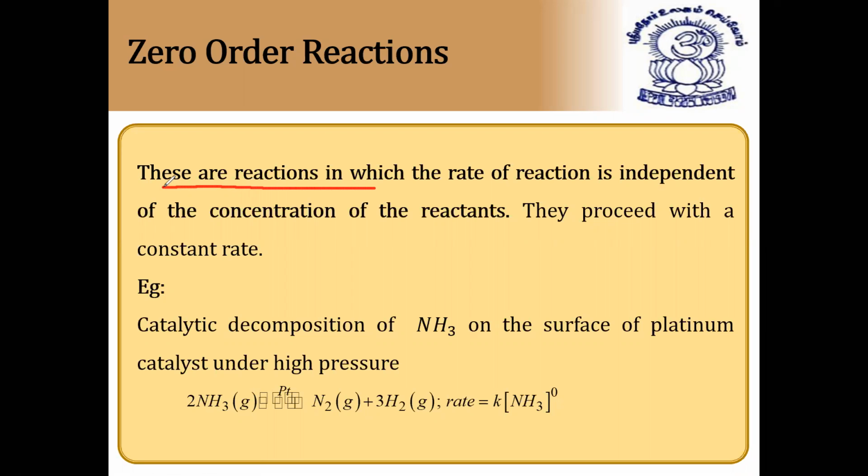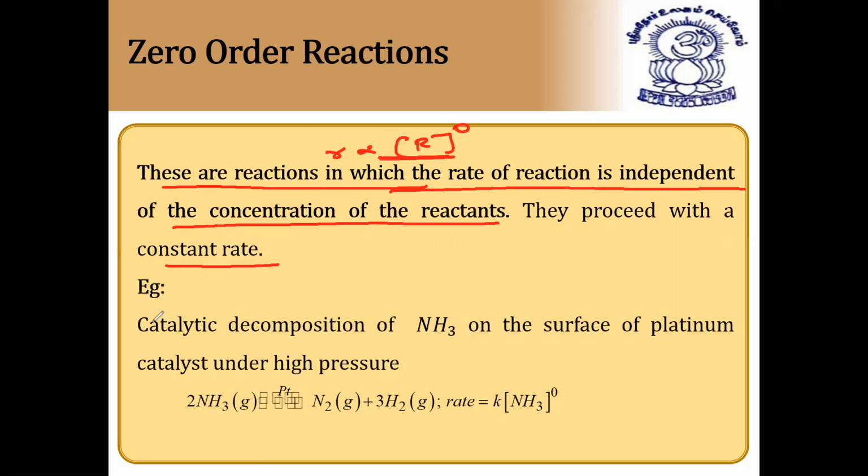These are the reactions in which the rate of reaction is independent of the concentration of the reactants. So if rate is proportional to the concentration of reactants to the power 0, it is independent, and it is called a zero order reaction. They proceed with a constant rate. Example: catalytic decomposition of ammonia on the surface of platinum catalyst under high pressure. This is a zero order reaction.